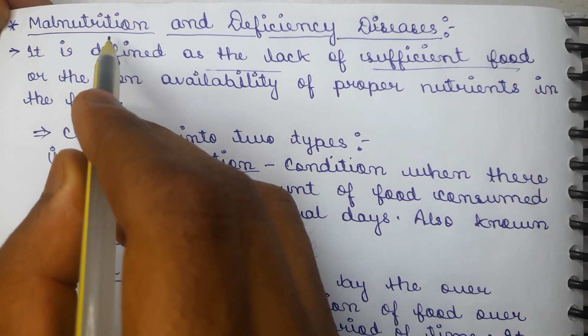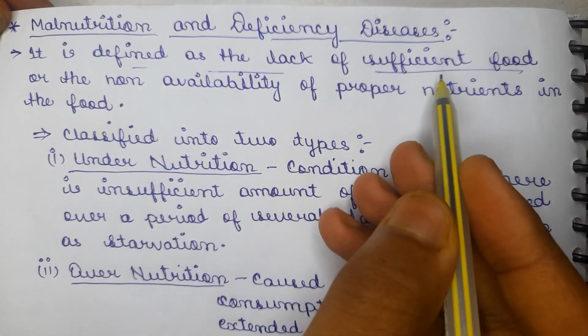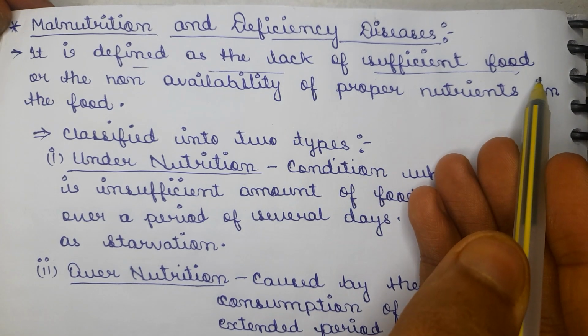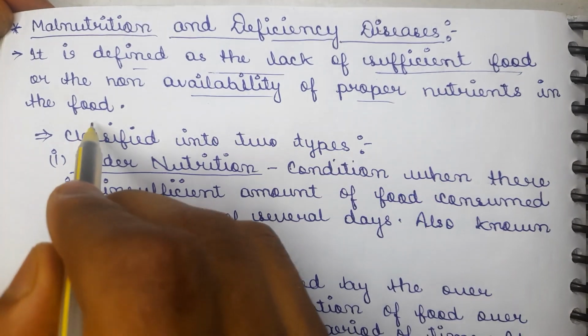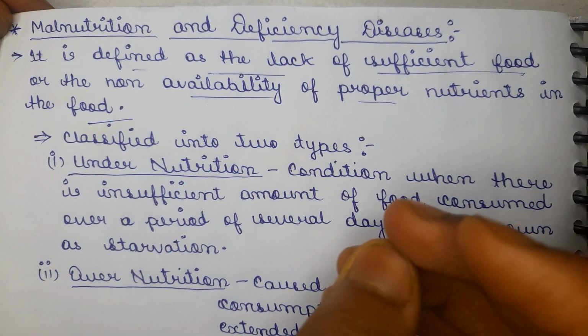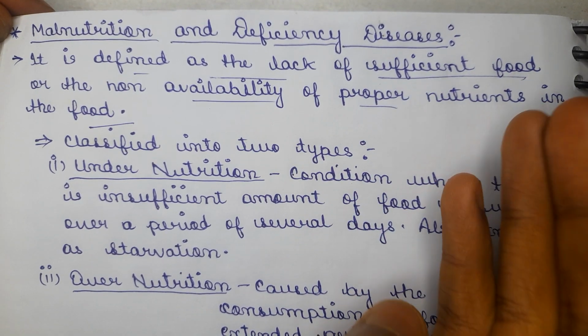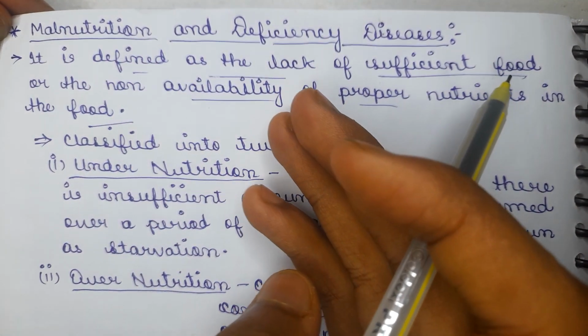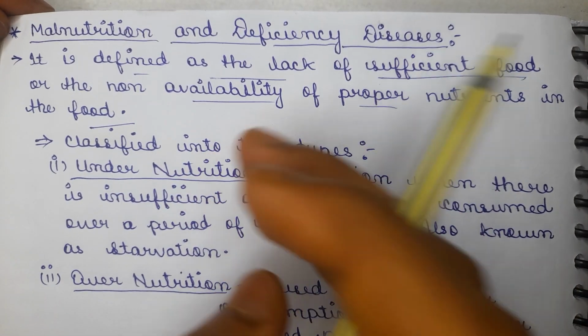So if we talk about the definition of malnutrition, it is basically defined as the lack of sufficient food that is required in our diet, or the non-availability of the proper nutrients in the body. It can also be caused by the physical inability to absorb and metabolize these nutrients. This is basically the lacking of the sufficient food that we eat in our daily life.